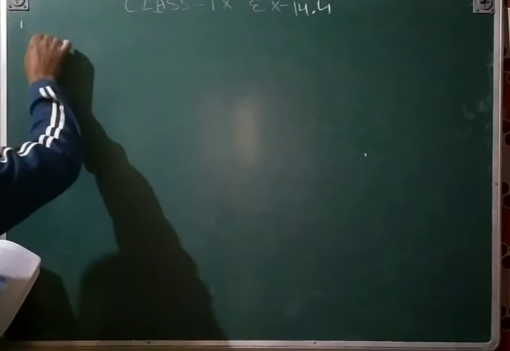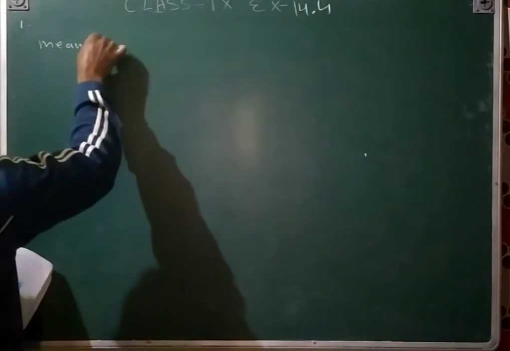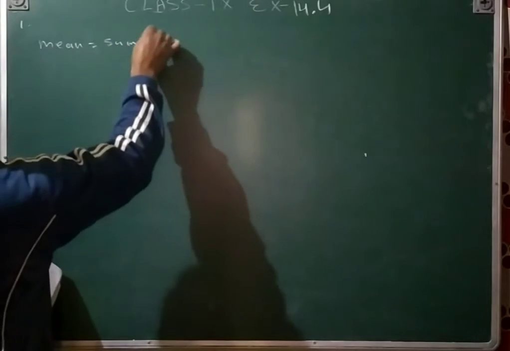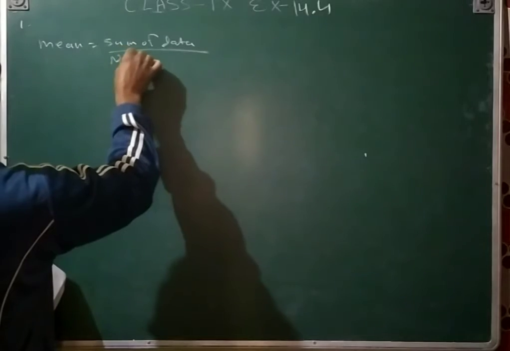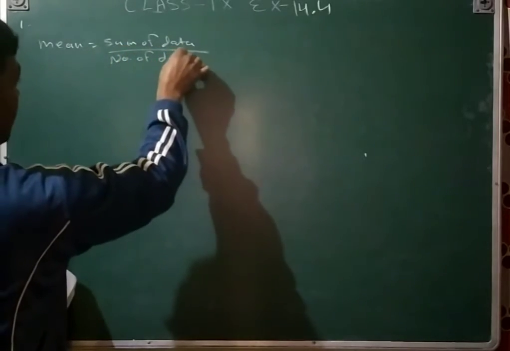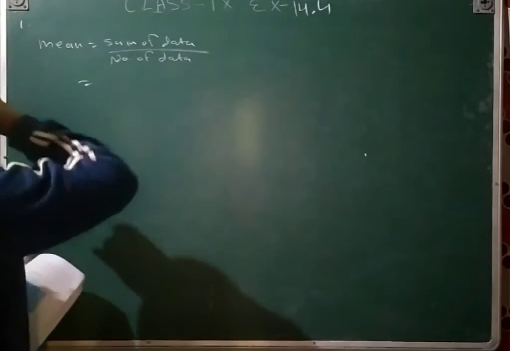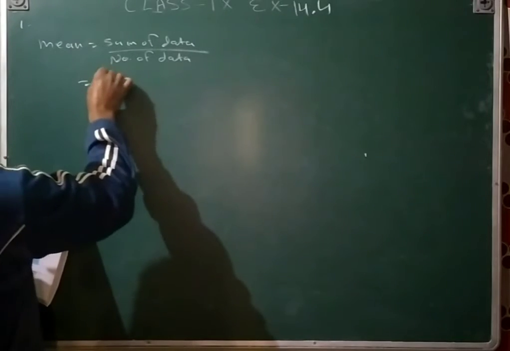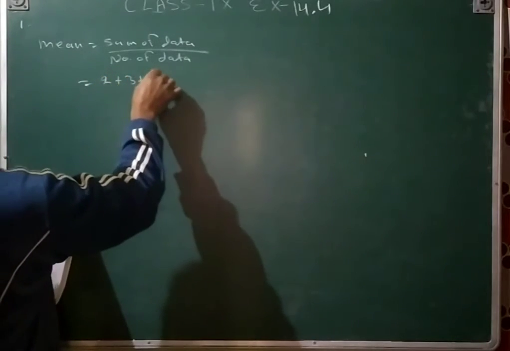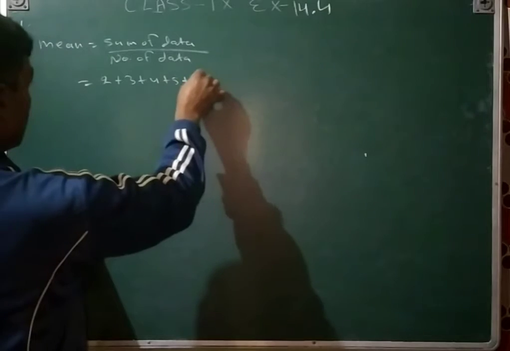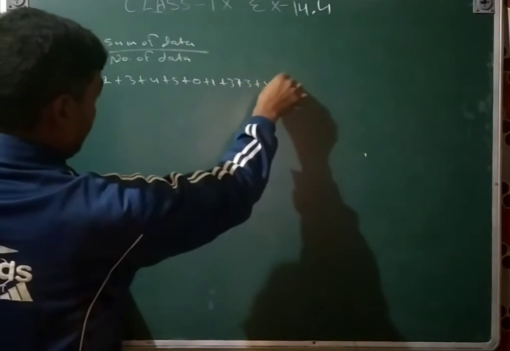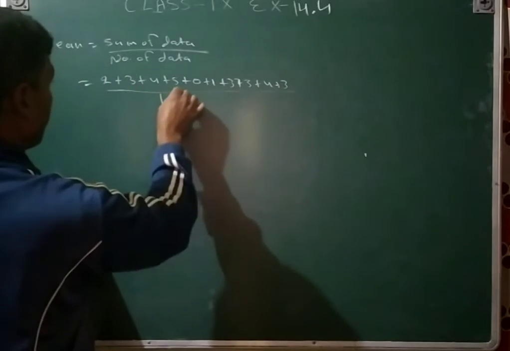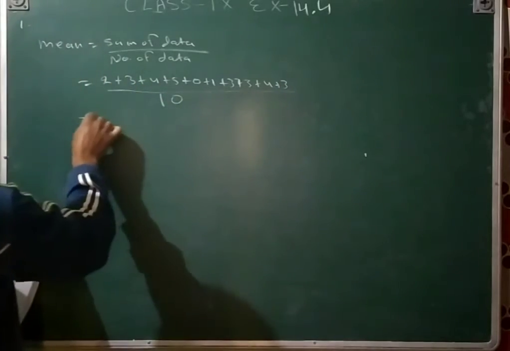So first is mean. Mean is equal to sum of data upon number of data. Sum of data means you will write 2 plus 3 plus 4 plus 5 plus 0 plus 1 plus 3 plus 3 plus 4 plus 3, upon total number of data, which is 10. Number of data is 10.